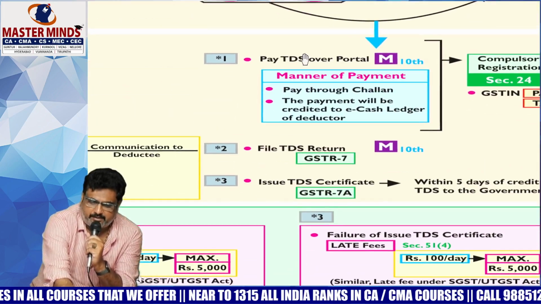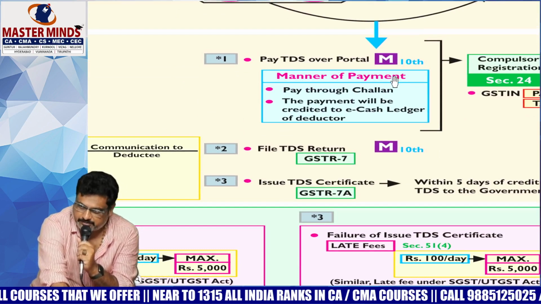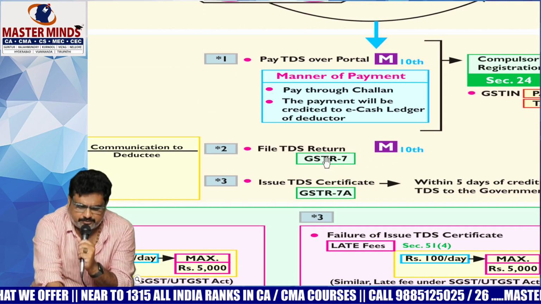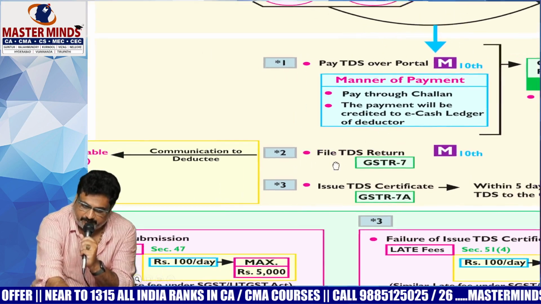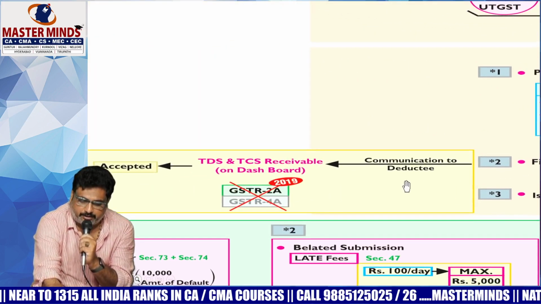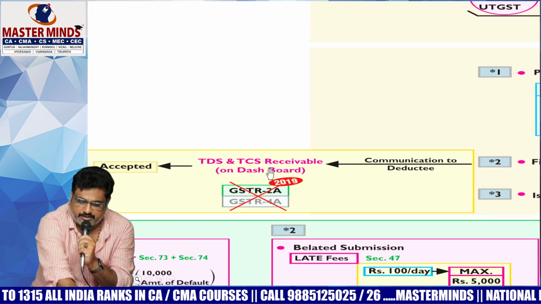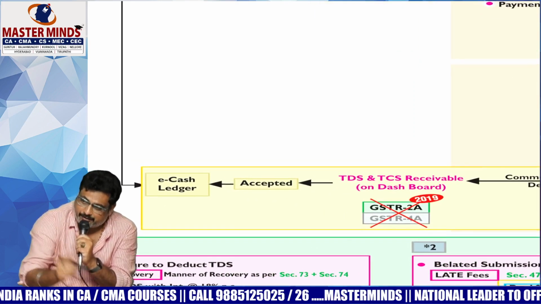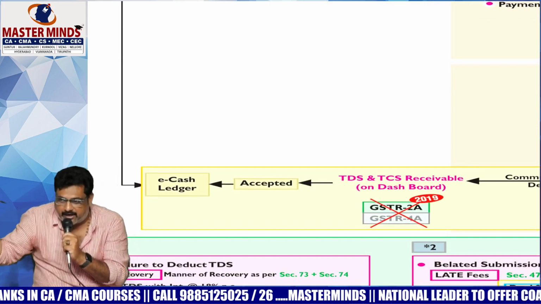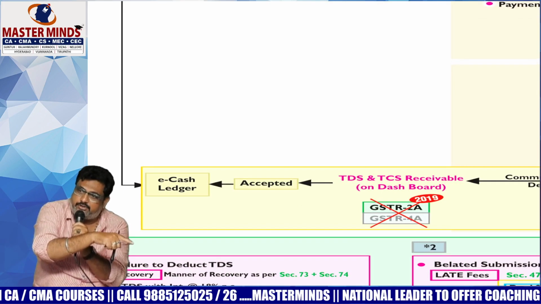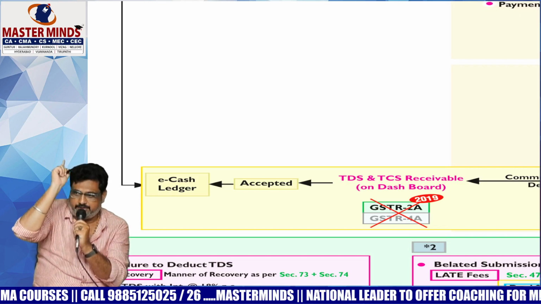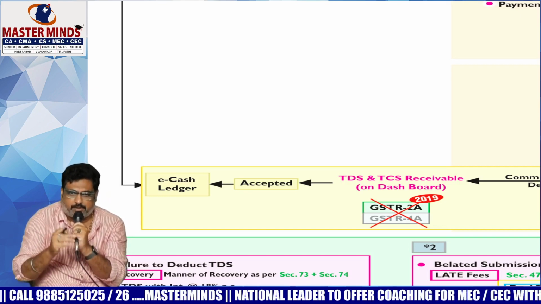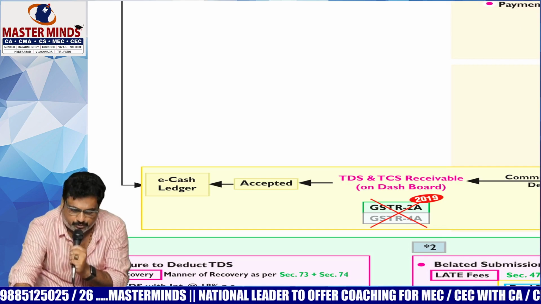First, he will pay the TDS to the government. After that, he will file the GSTR 7. Once this fellow files the GSTR 7, it will be communicated to the deductee in the form of TDS and TCS receivable on the dashboard of this deductee. If the deductee accepts that, the amount will be transferred to the cash ledger of that deductee. This is the way how things will operate. Okay, is it clear now how the procedure is going to be?